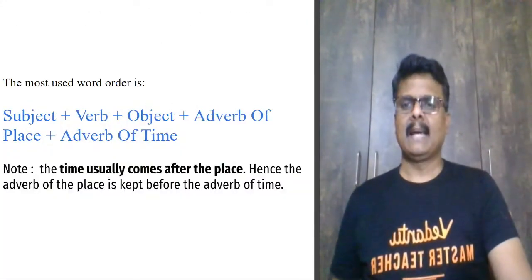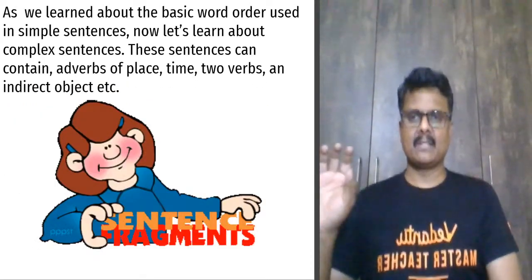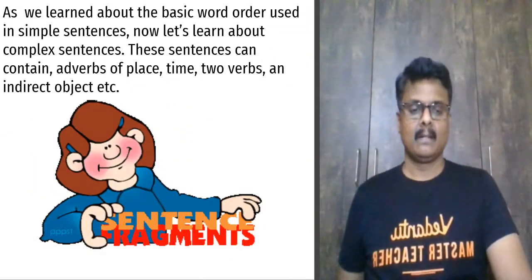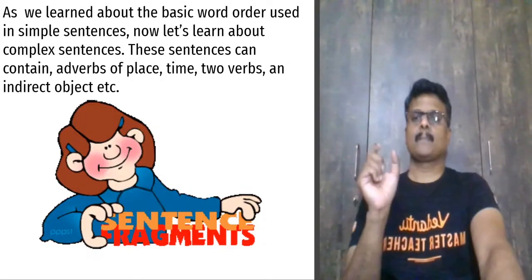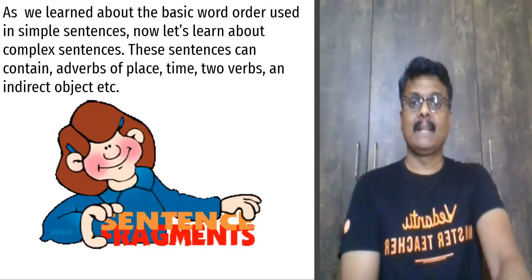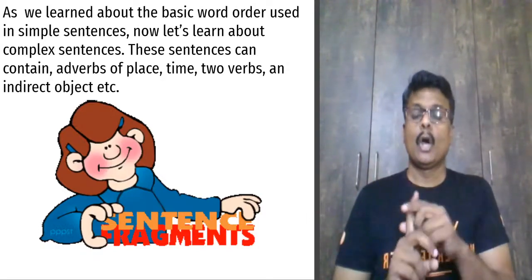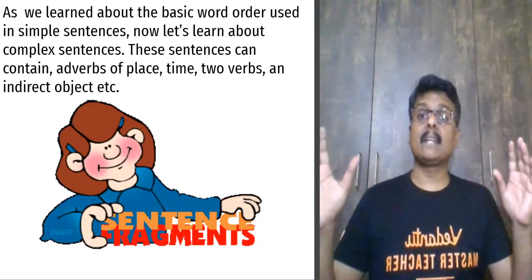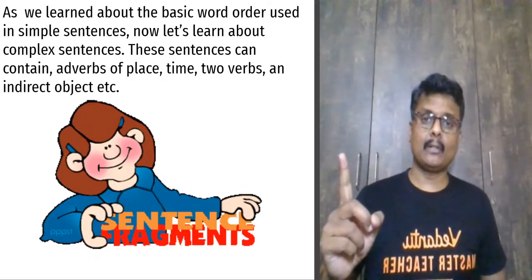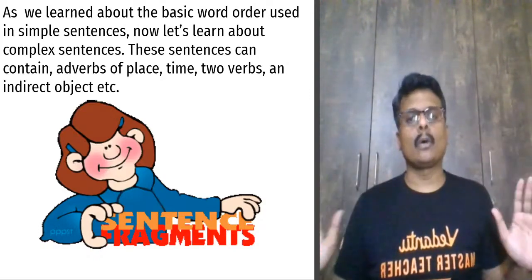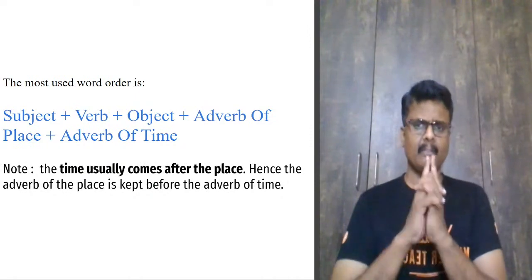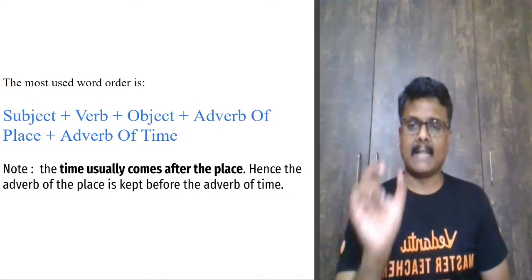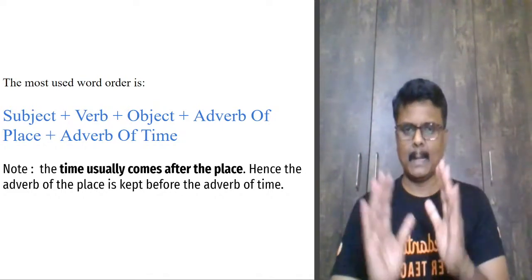Watch this. Guys, I am starting from the beginning. Generally in a sentence, we use subject, verb, object. However, a complex sentence has an adverb of place or time, or there are sentences where two verbs will be there, or sentences where two objects will be there. One will be a direct object, the other an indirect object. All these are complex sentences. Now, first, adverb of place and time. Whenever it is an adverb of time, it generally comes at the end.